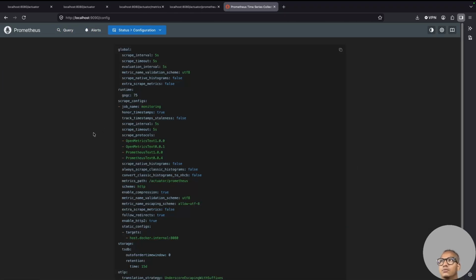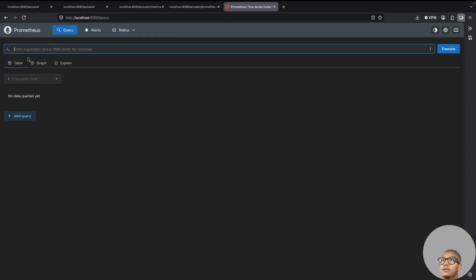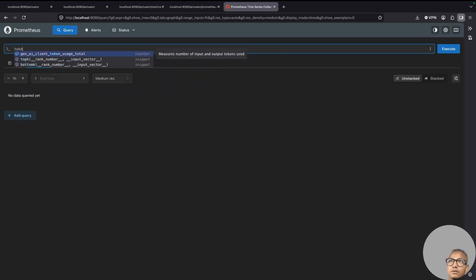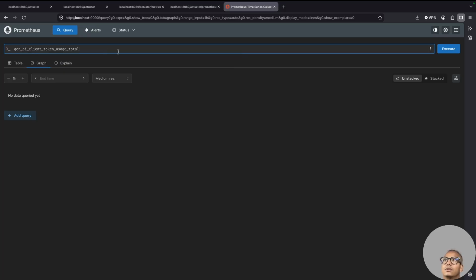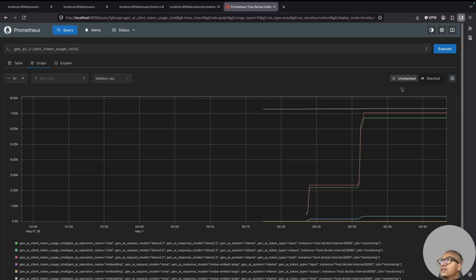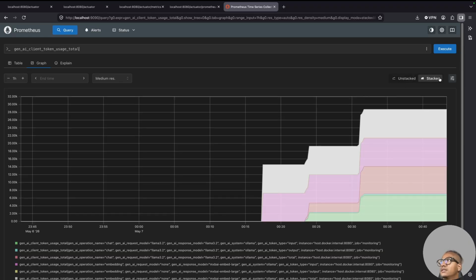The configuration we do in the code, monitoring, job name and interval, scrape, all these things I'll explain to you when we look into the code. Let's look into some of the things we can check. Mostly let's go with the token, that's easier to see. So if I do this one, token, okay, I want to see the token usage and then go here. So this is the unstacked version, this is the stacked version. Let me try to show you.